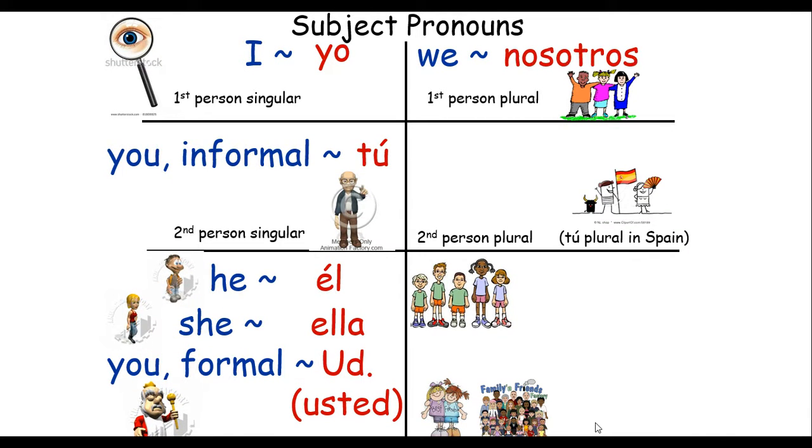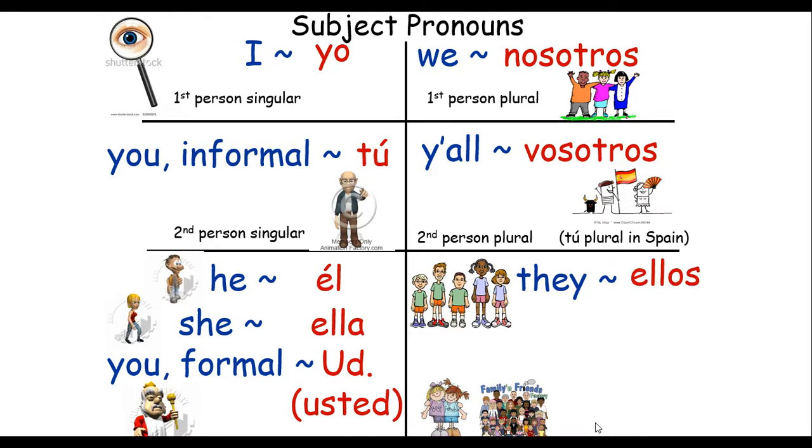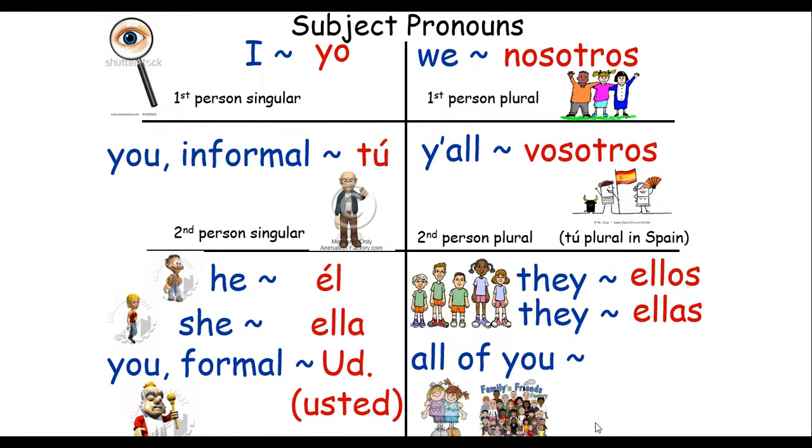We, nosotros, or it could be nosotras if it's a group of girls only. Y'all, if you're in España, is vosotros. They, if it's guys or girls together, it's going to be ellos. They with girls only is ellas. And all of you, talking to a group of at least two people, is ustedes.